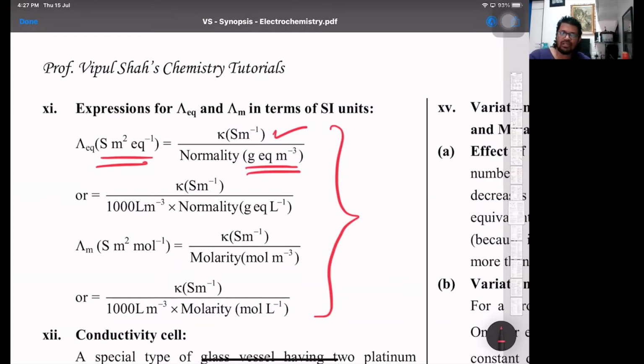And same way, Siemens per meter will be into 1000 liters per meter cube if it is in gram equivalents per liter. Same way for molarity, it will be moles per meter cube, then no 1000, but if it is moles per liter, then the 1000 will come. Okay, that's one part.